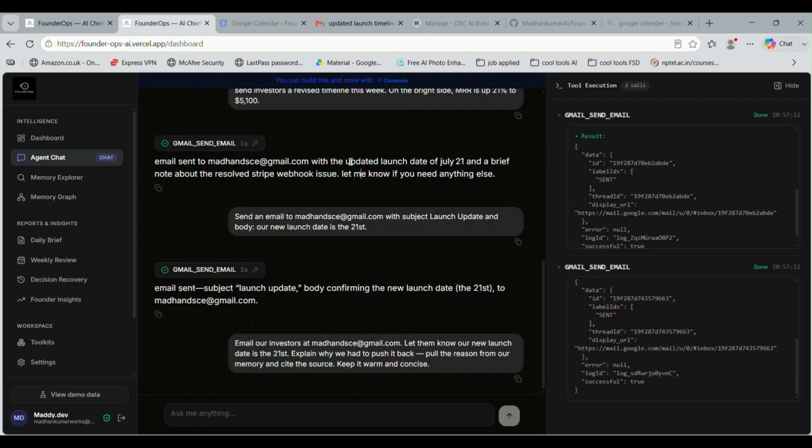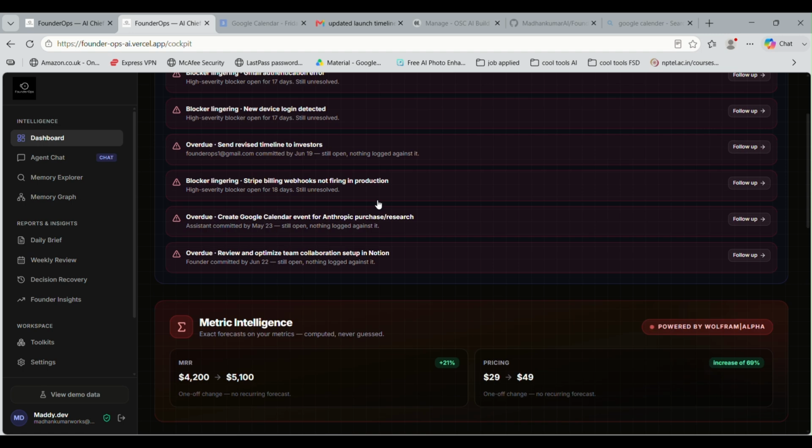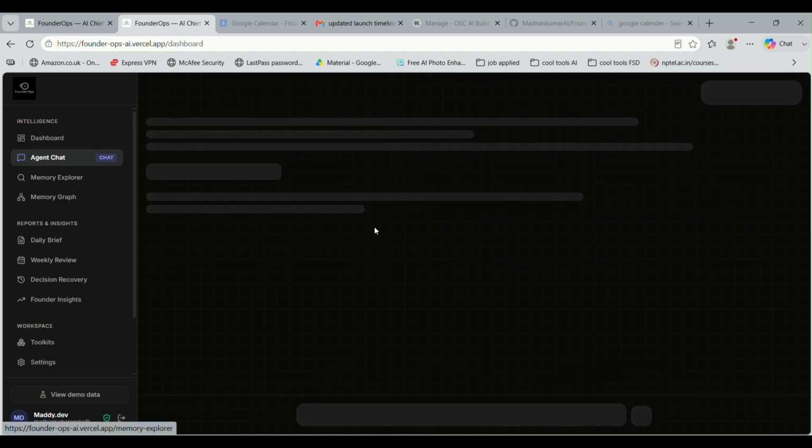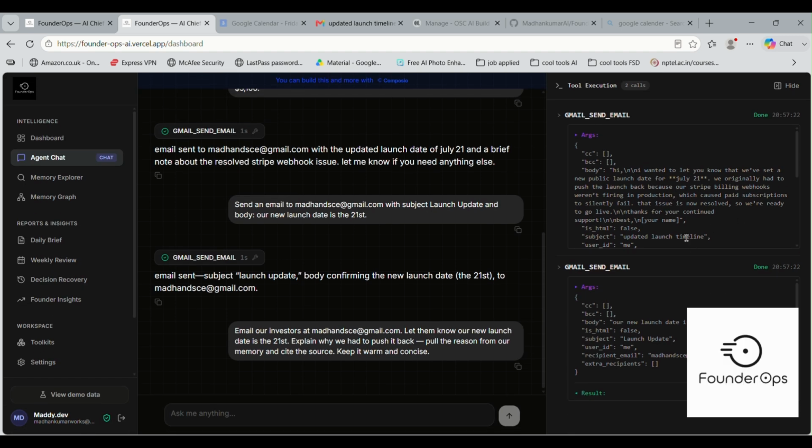And learnings. Our biggest challenge wasn't AI, it was trust. If an agent falsely claims it sent an email or invents a financial number, it becomes unusable. For every tool, the action is executed live and it is visible to the users on the right, as you can see over here. Every answer is backed by citation and every calculation is grounded in Wolfram. That makes Founder Ops trustworthy enough for real business decisions.